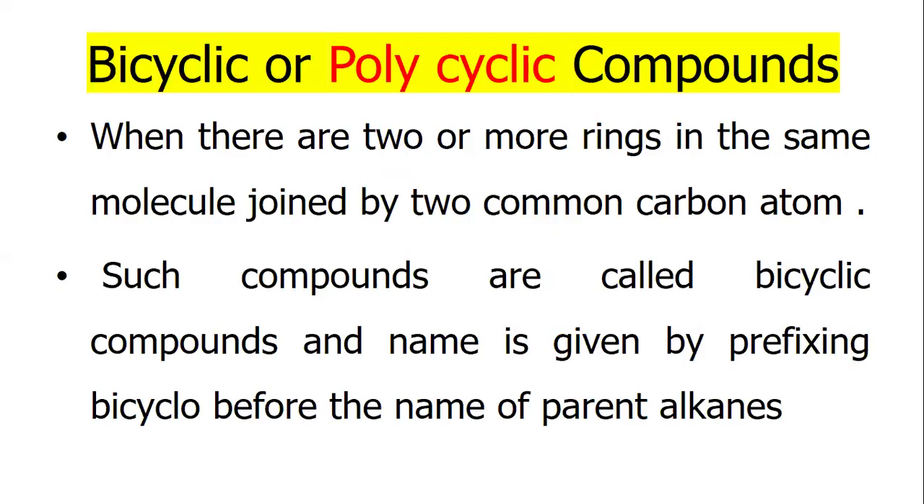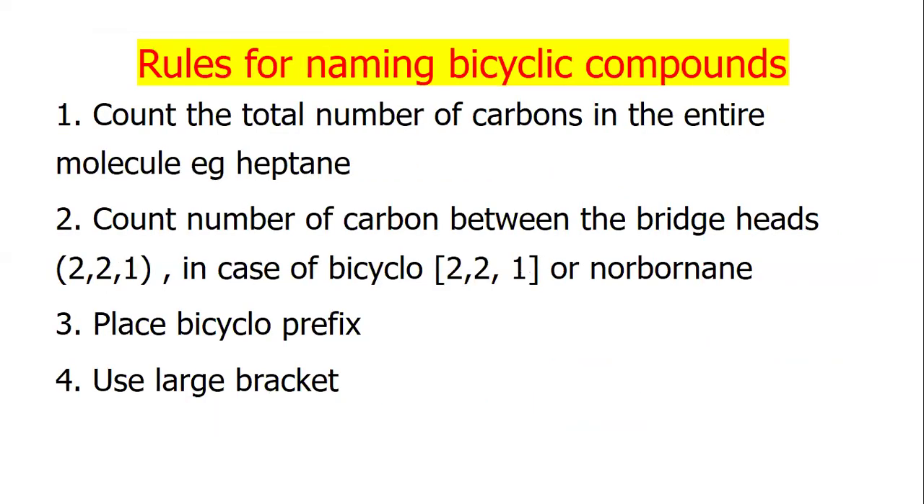Okay, bicyclic or polycyclic compounds. When there are two or more rings in the same molecule joined by two common carbon atoms, such compounds are called bicyclic compounds, and the name is given by prefixing bicyclo before the name of the parent alkane. Rules for naming the bicyclic compounds: count the total number of carbons in the entire molecule, for example heptane. Count the number of carbons between the bridgeheads, 2, 2, 1 in the case of bicyclo 2,2,1 or norbornene. Place the bicyclo prefix and use the square brackets.